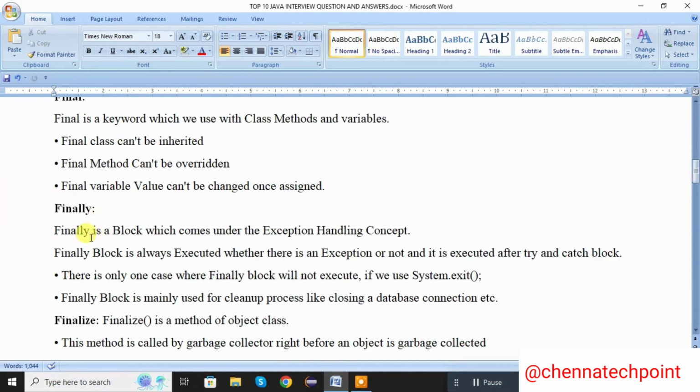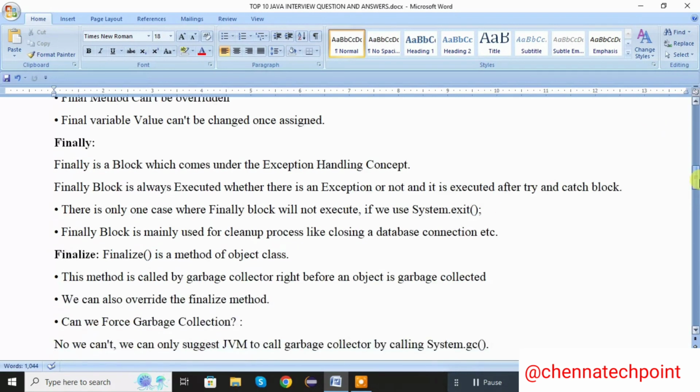Next one, finally. Finally is a block which comes under the exception handling concept. The finally block is always executed whether there is an exception or not, and it is executed after the try catch block. There is only one case where the finally block will not be executed: if you use System.exit, the finally block will not execute. The finally block is mainly used for cleanup processes like closing database connections and network related connections.